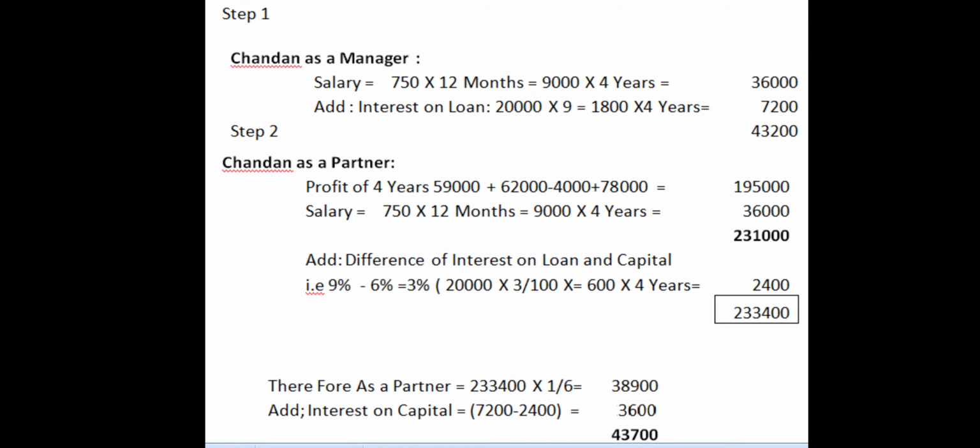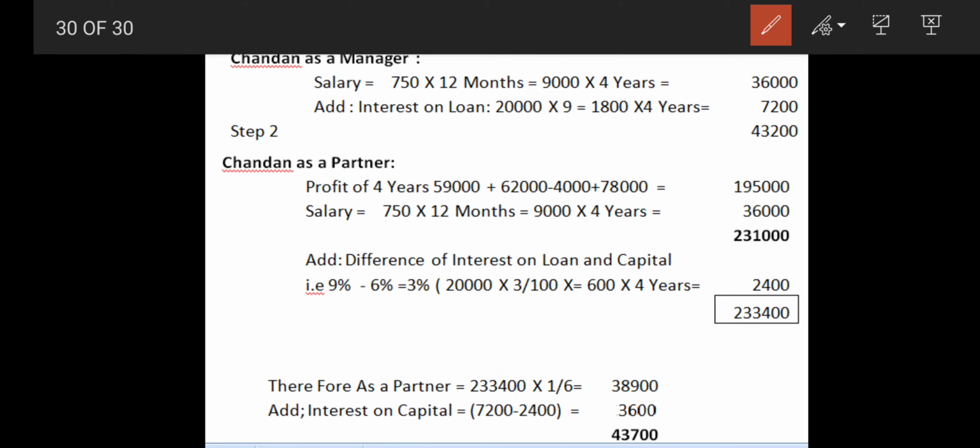Okay, so now first comes the working for Chandan as a manager. So you will see over here, he was getting 750 for 12 months. For 4 years he was getting this. So he is getting 36,000 as a manager's salary. And he is getting interest also. Interest on loan is 20,000 at 9%, he is getting 1,800. So this 1,800 he is getting for 4 years, that is 7,200. So ultimately he is getting how much? 43,200. So he is getting 43,200 as a manager.